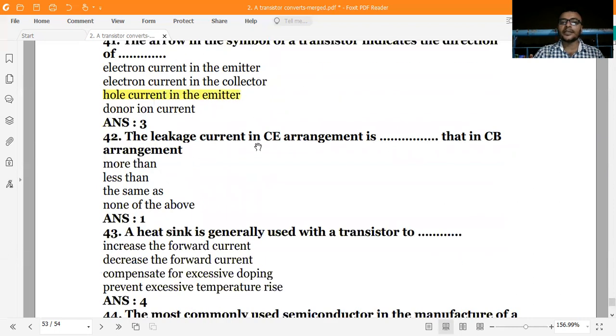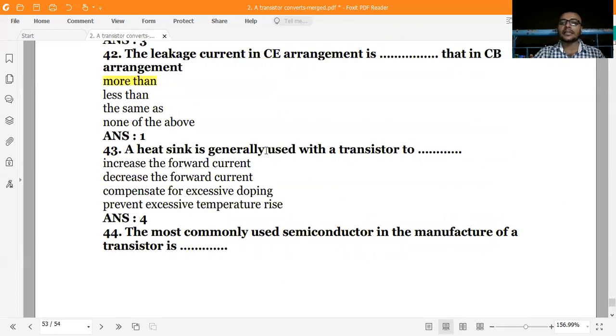The leakage current in CE arrangement is more than that in the CB arrangement. Always some more leakage. Now, why is the phase difference coming? Due to leakage currents. And in which case does it come? In the CE, common emitter configuration.